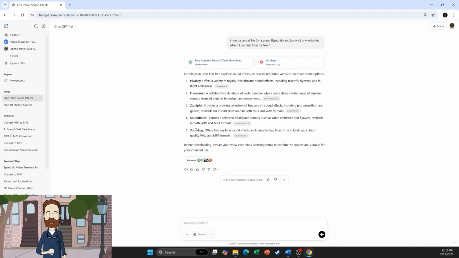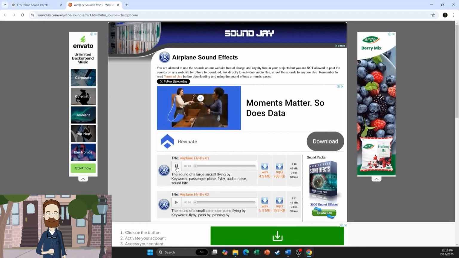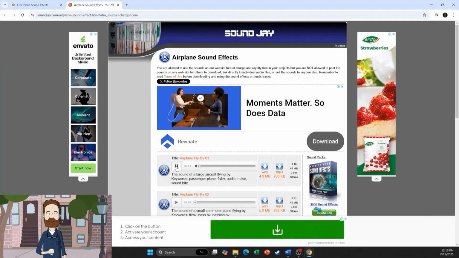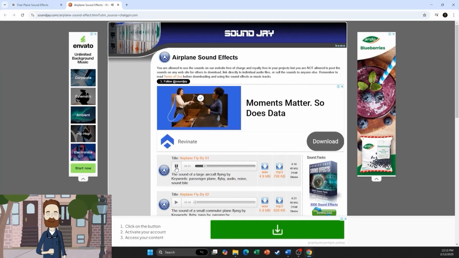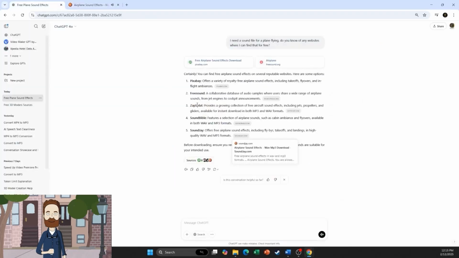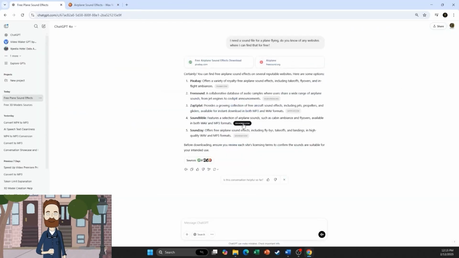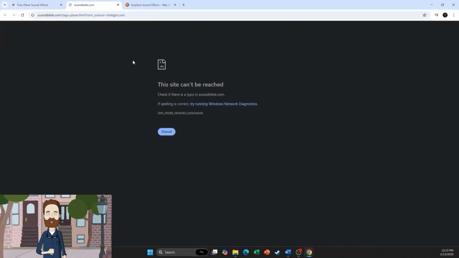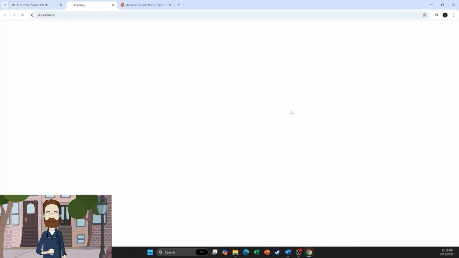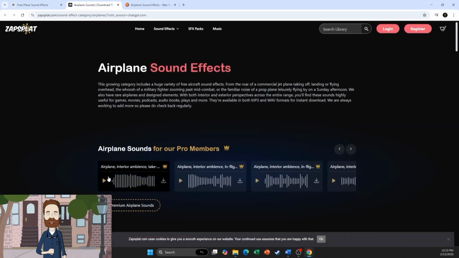ChatGPT gave me a bunch of options, and the first one I clicked worked perfectly. But what about the others? Well, not so fantastic. I didn't really want to go to Wikipedia. And the third link didn't even work. But the fourth one was another success.